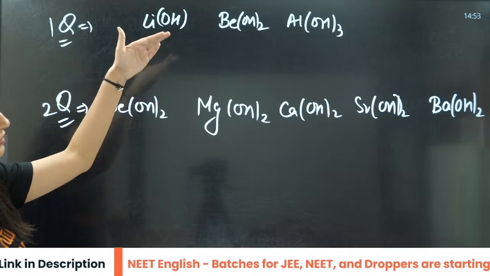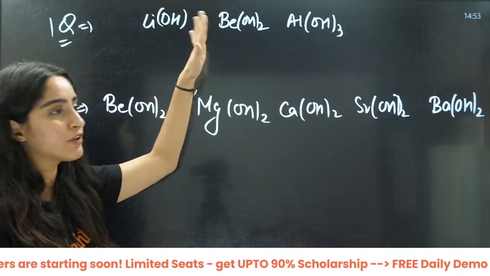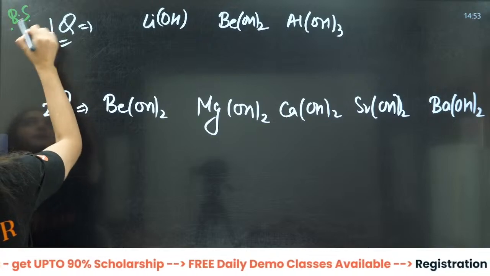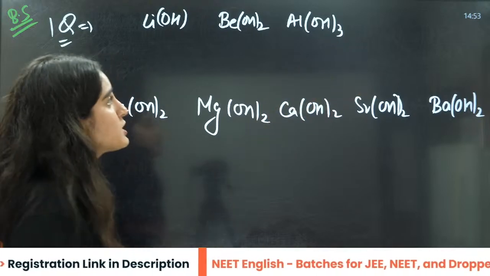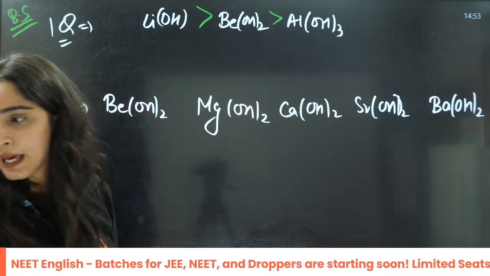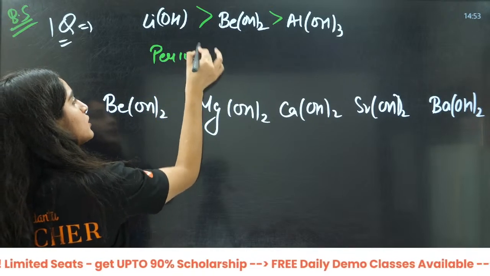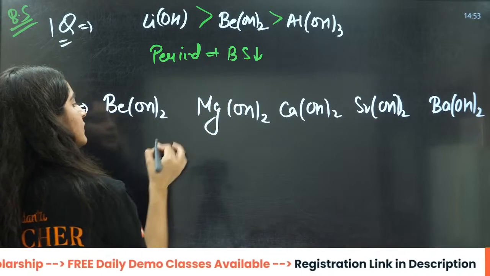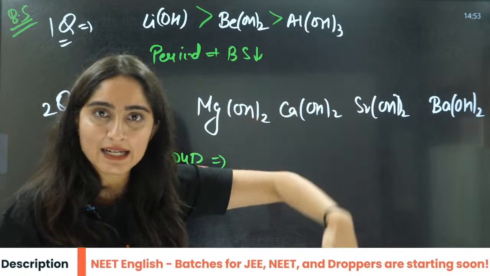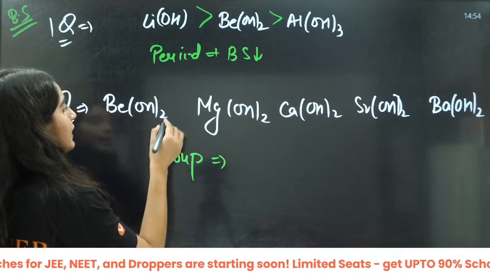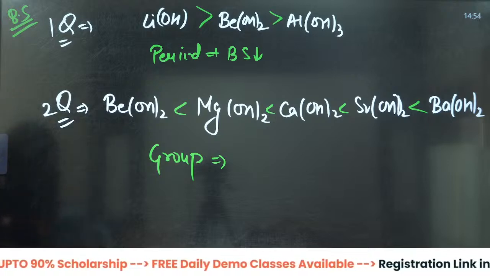This is along the period, right? If they ask me about the basic strength along the period, metallic character is decreasing. That means basic strength is decreasing here. And beta, this is down the group. This was along the period, so basic strength decreases. Down the group, what you will see, metallic character increases. That means basic strength will increase, right? So it will be like this, okay, bachcho?